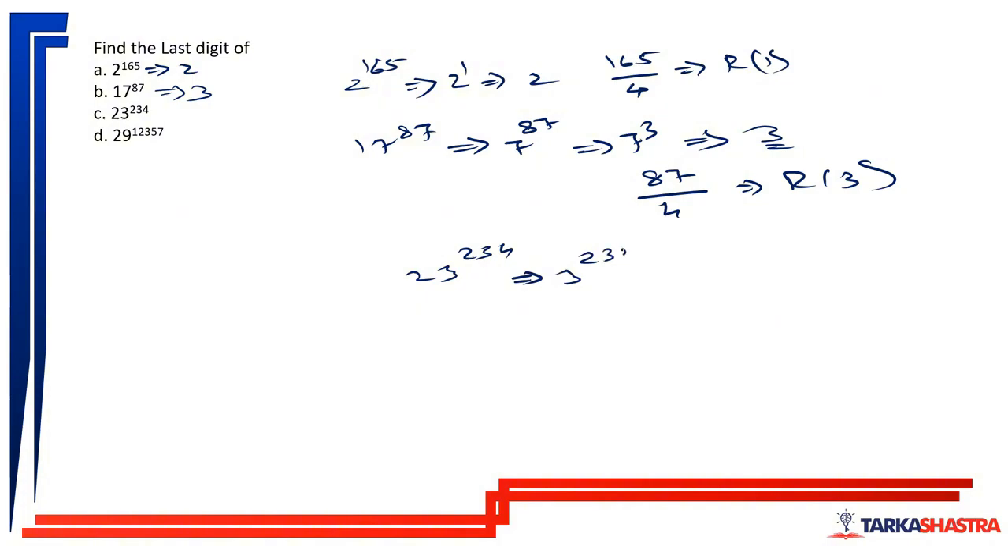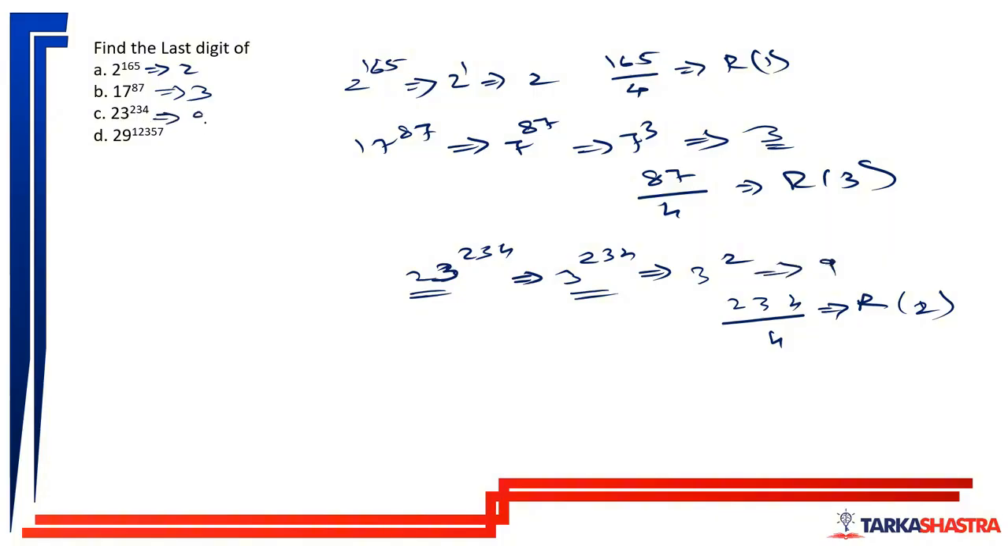23 raised to 234, which is 3 raised to 234. Now 234 divided by 4. And why? Because cyclicity of 3 is also 4. So we get remainder as how much? 232 तक गया. Remainder will be 2. So 3 raised to 2 will be the remainder. Whatever be the unit digit of 3 raised to 2 will be the unit digit of 3 raised to 234, which will be the unit digit of 23 raised to 234. So it is 9. And the last digit is 9.